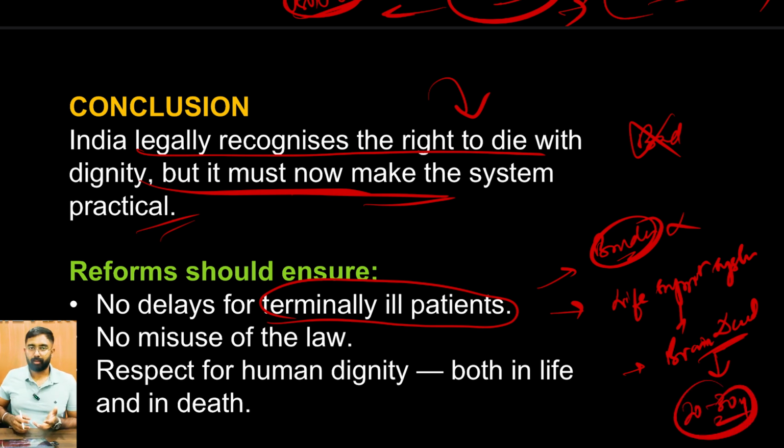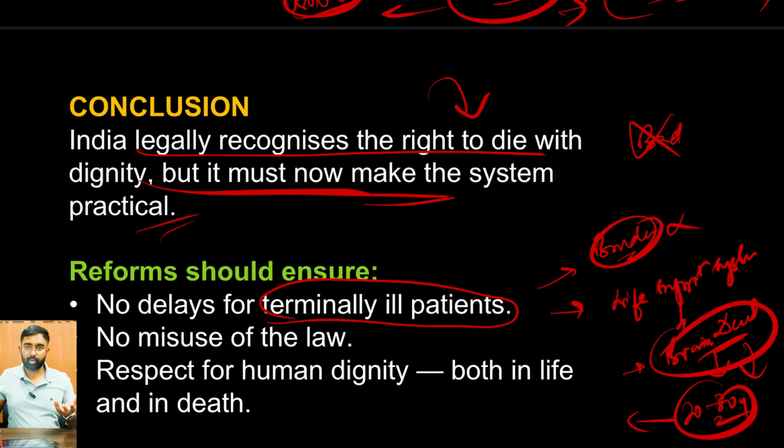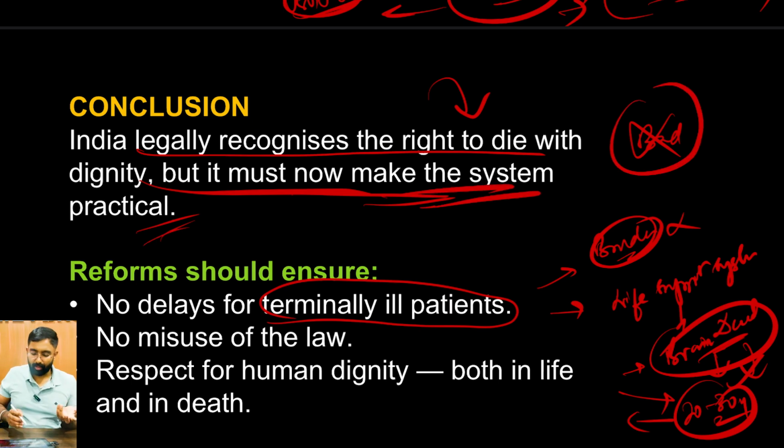Obviously, consider the pain that the family has to go through, seeing their own son, daughter, father or mother in that situation for almost 20-30 years. Now there should be some guidelines which make it easier for these patients to ensure that they die with dignity, right? So that is what passive euthanasia is, and there has to be some clear practical system associated with it.